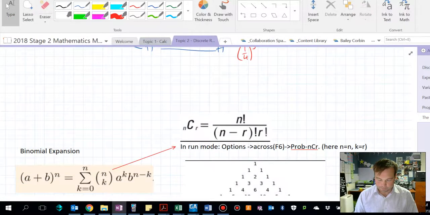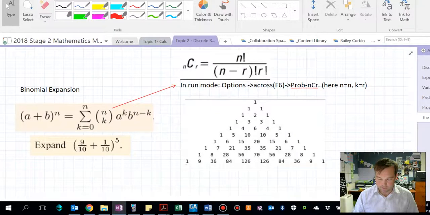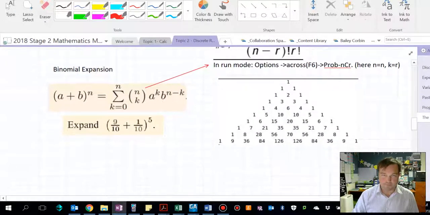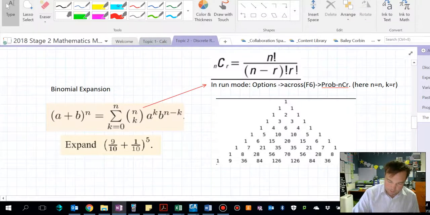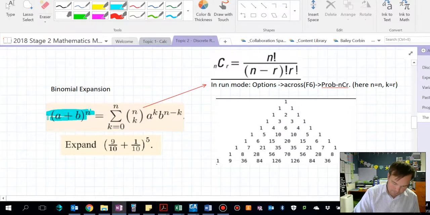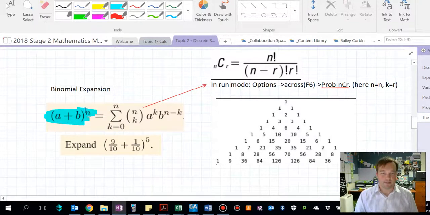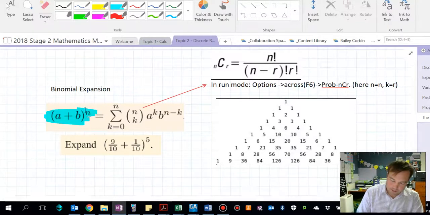So, this here is a formula for binomial expansion. It looks very scary, but let me talk you through it. Say we want to expand something like (a + b) to the power of n. The way we expand this is the sum of all n choose k, a to the k, b to the n take k.